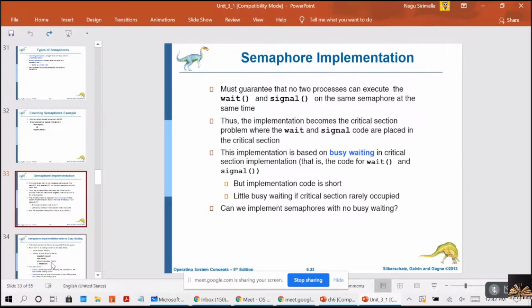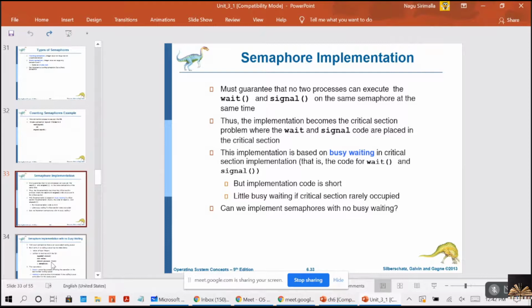Now, coming to the semaphore implementation, how this can be done. Why I am separately explaining this implementation is because your mutex has the problem of busy waiting. Here we are trying to solve the busy waiting. So mutex is suffering from the busy waiting. To overcome busy waiting, here we try to modify the wait and signal operations.